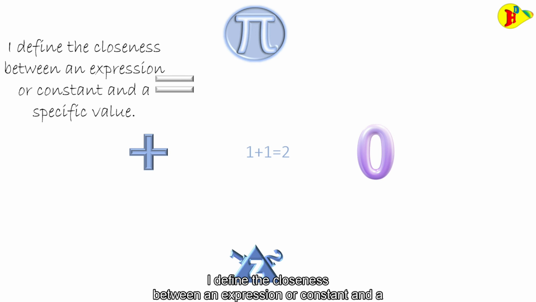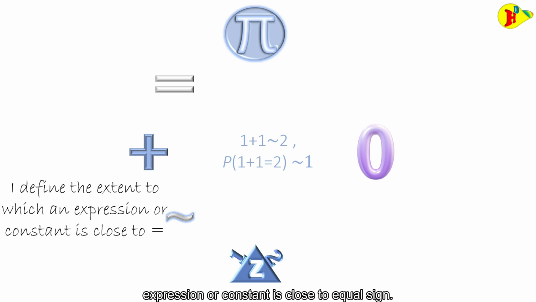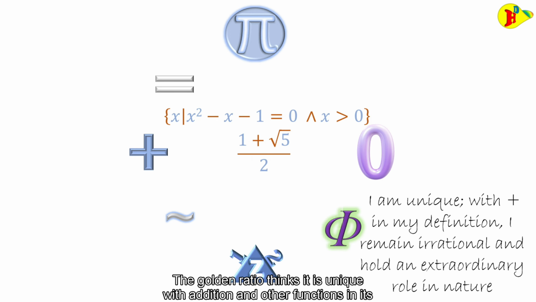The equal sign boasts, saying I define the closeness between an expression or constant and a specific value. Listening to this, the approximation sign replies, I define the extent to which an expression or constant is close to the equal sign. The golden ratio thinks it is unique with addition and other functions in its definition, yet remaining irrational, holding an extraordinary role in nature.